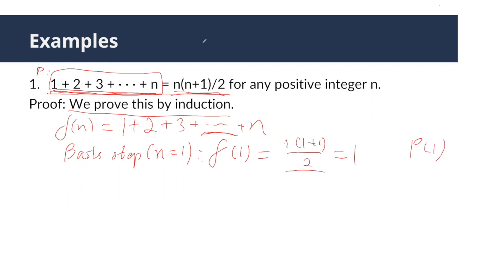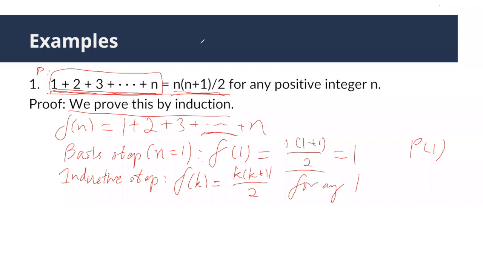Next, inductive step. Again, according to the template, you first state the inductive hypothesis, which is P(k) is true for any positive integer k. What is P(k) here? P(k) is f(k) is equal to k times (k plus 1) over 2 for any positive integer k.